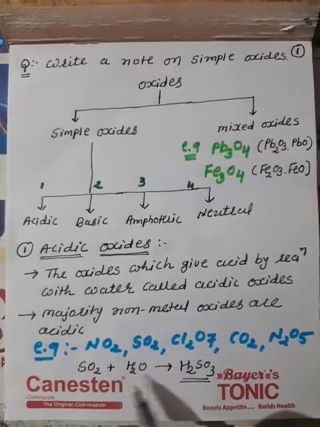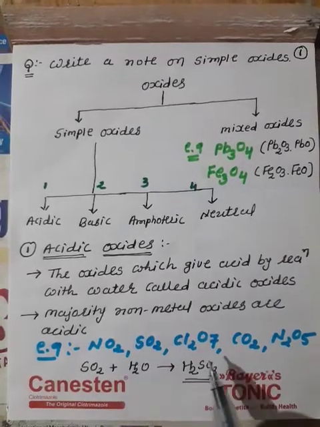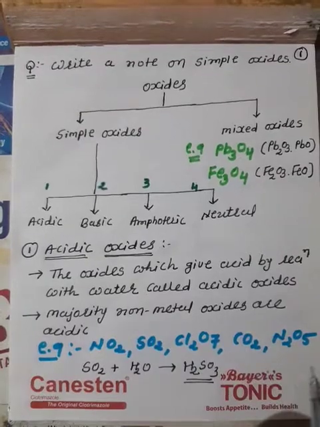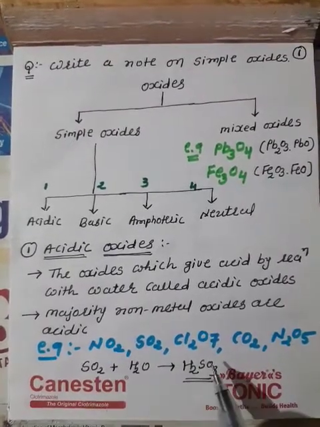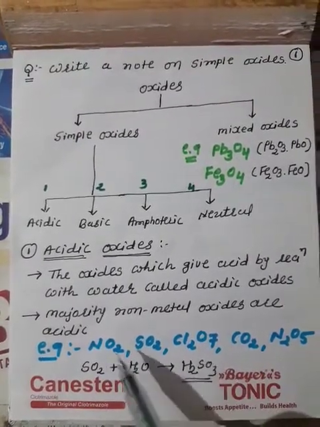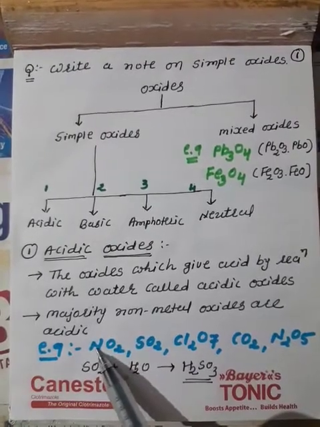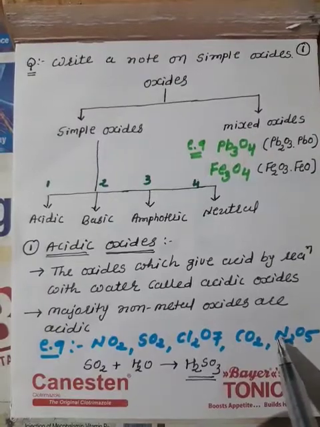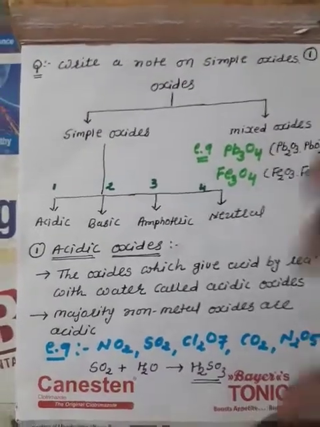Similarly, NO2 with water gives nitric acid, chlorine oxide gives chloric acid, and CO2 gives H2CO3, carbonic acid. So different acids are obtained by reaction with water. See here, nitrogen, sulfur, chlorine and carbon are all non-metals.